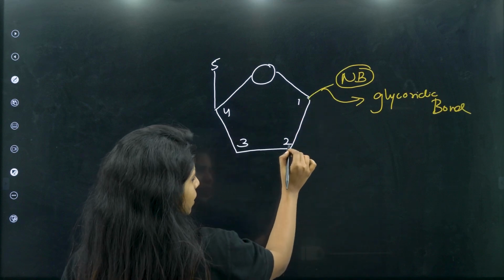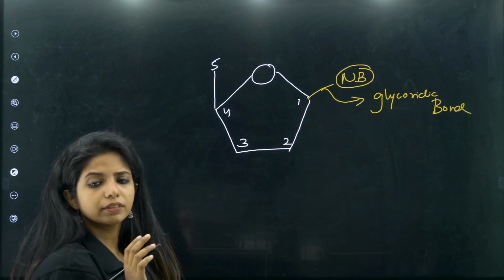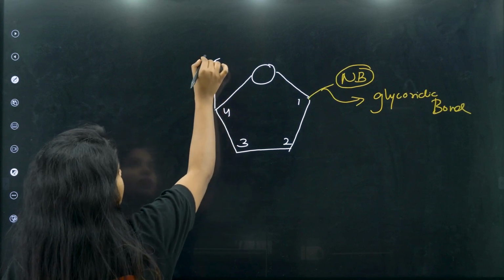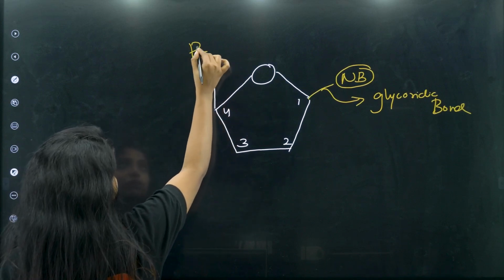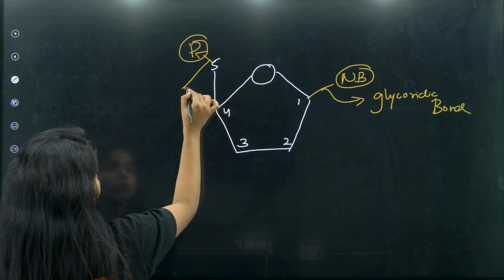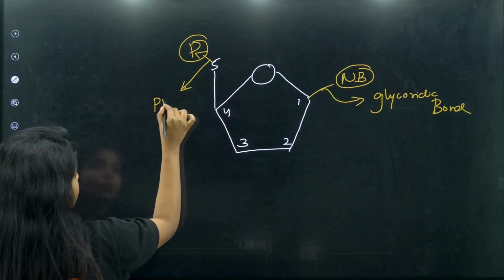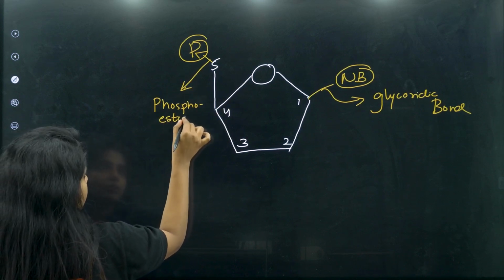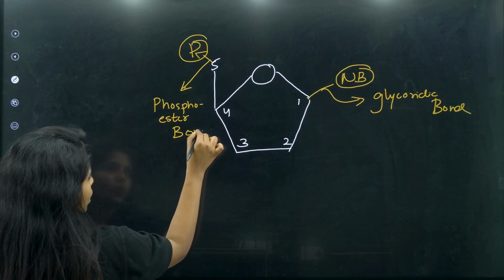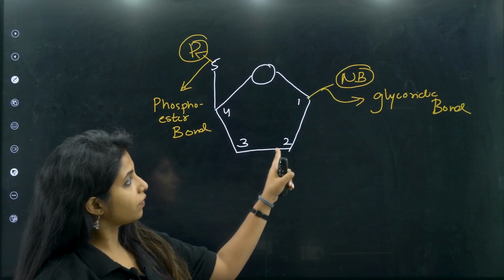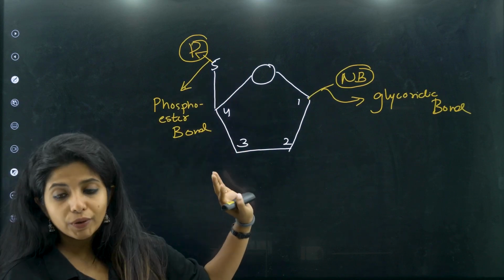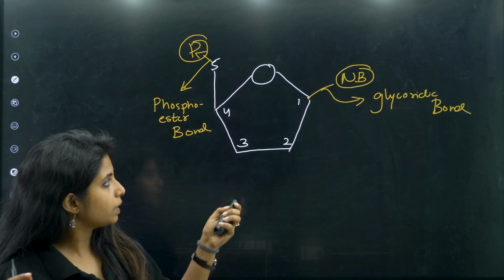Then on the second carbon, you're leaving it empty. In deoxyribose, there is just H, so just drop it like that. The 4th, okay, leave it. On the 5th, we have the phosphate group, and this bond is known as the phosphoester bond. We do not have any other one over here as of now. Now things are going to change. This whole structure is known as a nucleotide, and now things are going to change a bit.